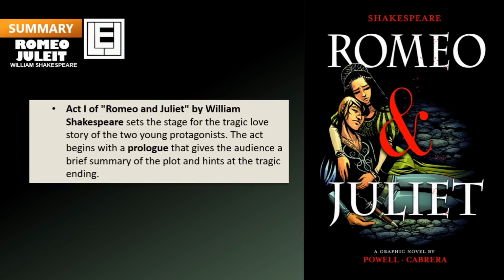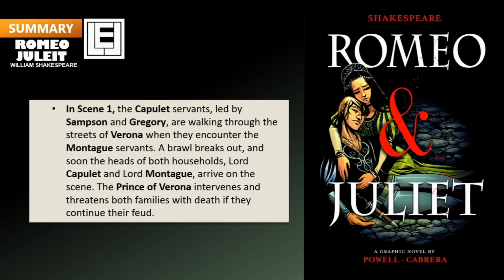Act 1 of Romeo and Juliet by William Shakespeare sets the stage for the tragic love story of the two young protagonists. The act begins with a prologue that gives the audience a brief summary of the plot and hints at the tragic ending. In Scene 1, the Capulet servants, led by Samson and Gregory, are walking through the streets of Verona when they encounter the Montague servants. A brawl breaks out, and soon the heads of both households, Lord Capulet and Lord Montague, arrive on the scene. The Prince of Verona intervenes and threatens both families with death if they continue their feud.